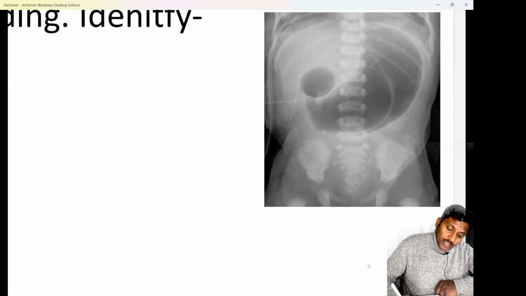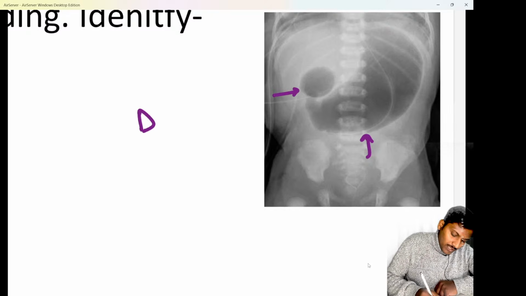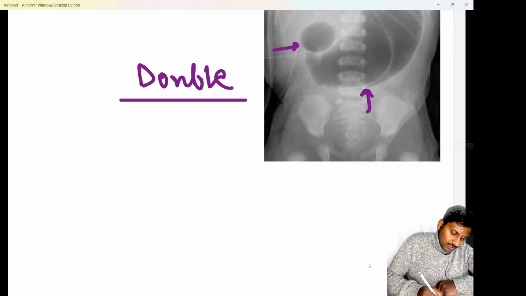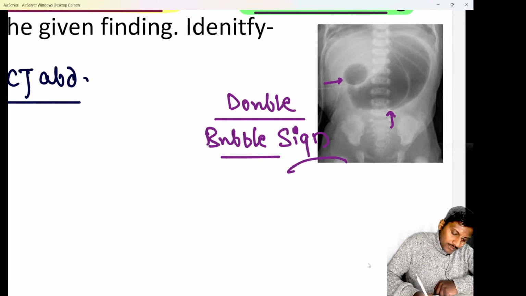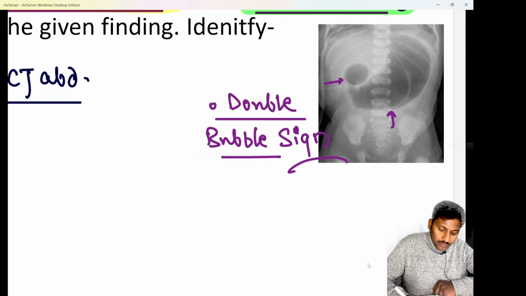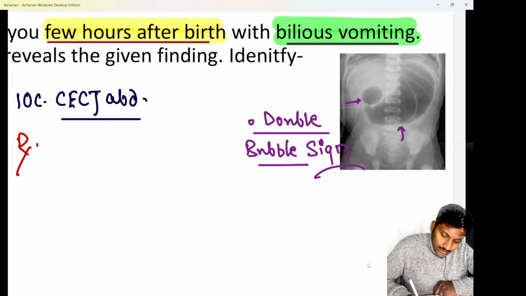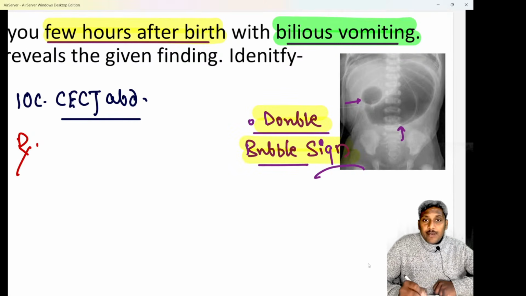What is seen? You are able to see two bubbles, beta. Instead of one, you are able to see two bubbles. That is a double bubble sign. We know double bubble sign is seen in three conditions. One is duodenal atresia, second is annular pancreas, and third is Ladd's band. I have told you in class also that double bubble sign is usually seen in three conditions: duodenal atresia, annular pancreas, and Ladd's band.